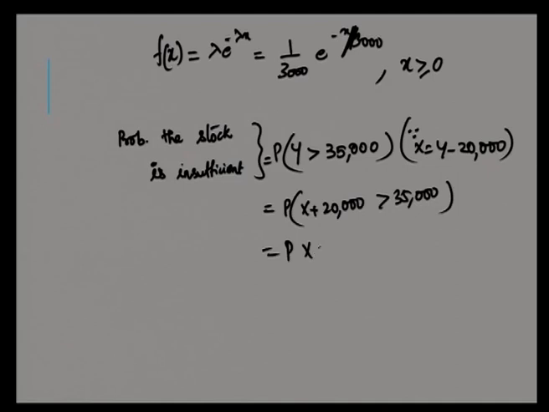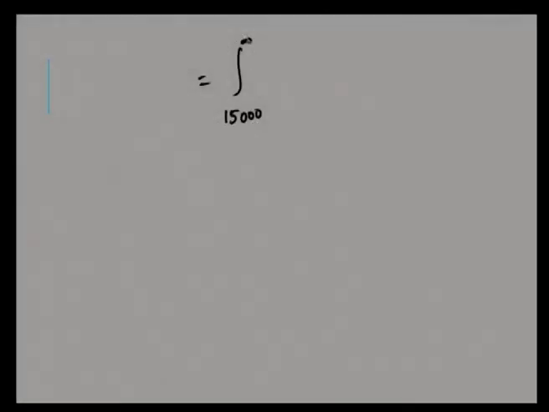So, P of x greater than 15,000. We have to convert the given problem into x, because we have the exponential distribution only for x, not for y. Therefore, the integral from 15,000 to infinity of f of x dx, that is, 1 by 3,000 e power minus x by 3,000 dx.